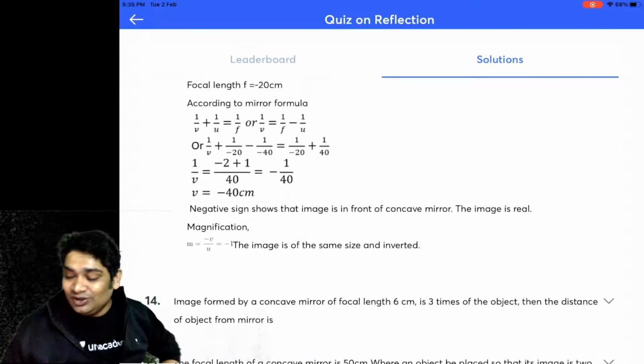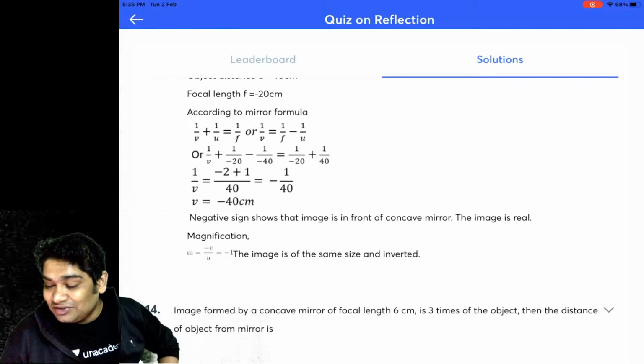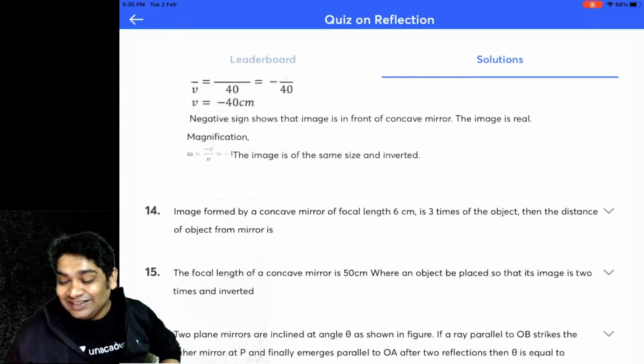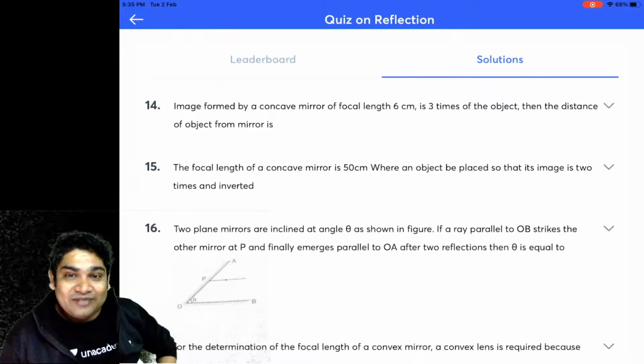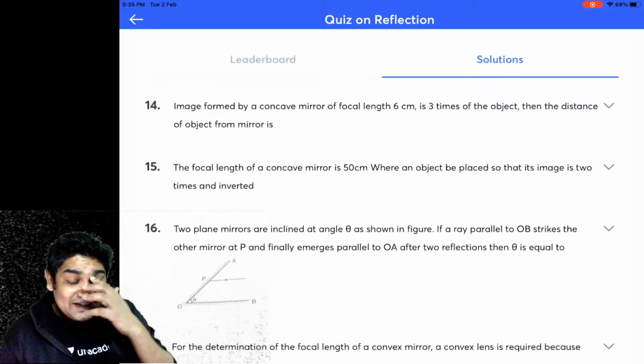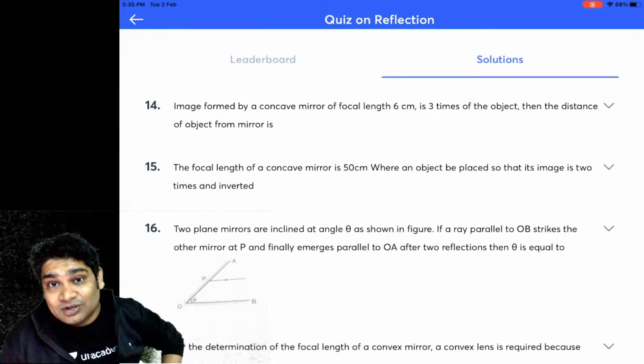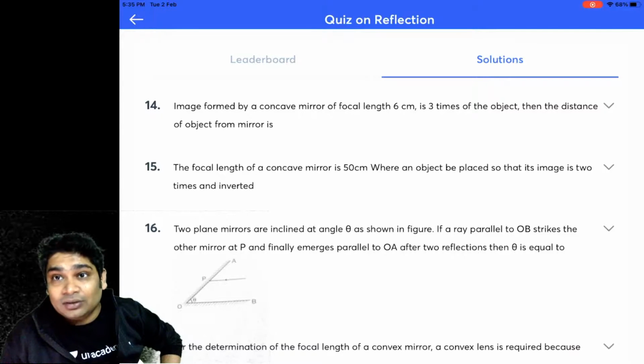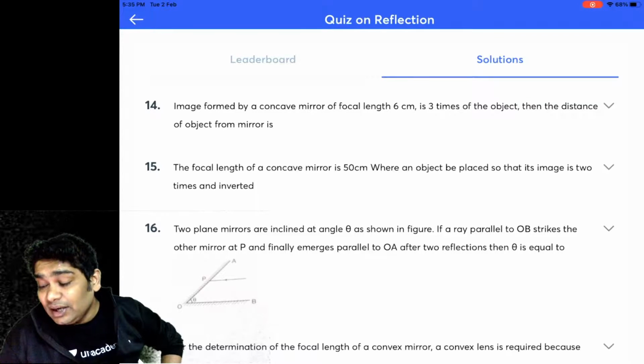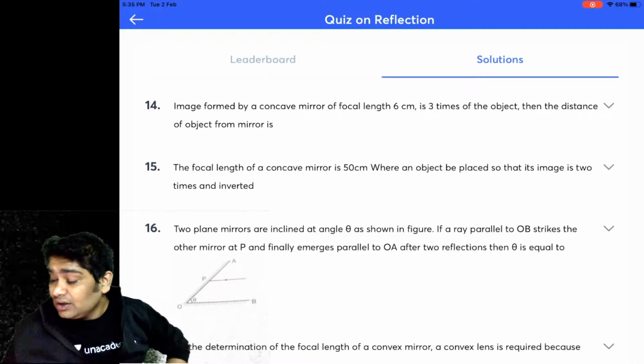You don't even need to do all this calculation. Okay, so here they have done all this calculation. You don't need that. If you remember that it is 2F, it will be C. So the object is placed at C. So the image will also be formed at C only. Okay, next, the image formed by a concave mirror is 3 times.